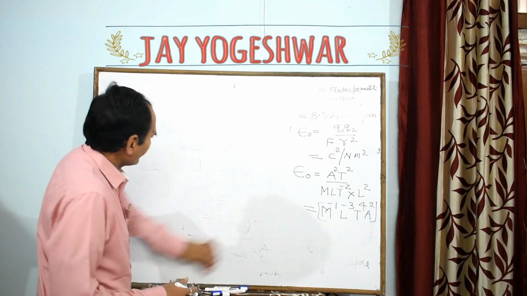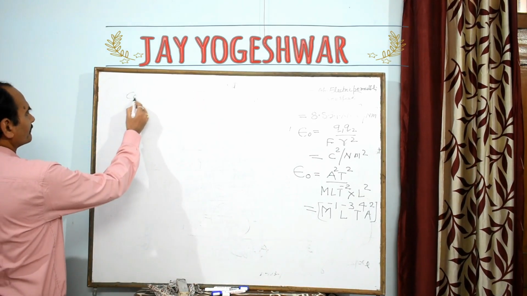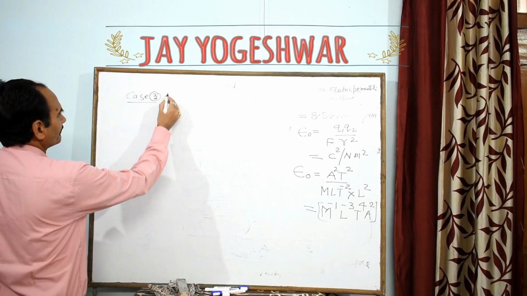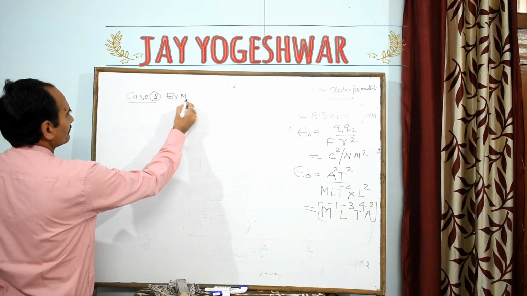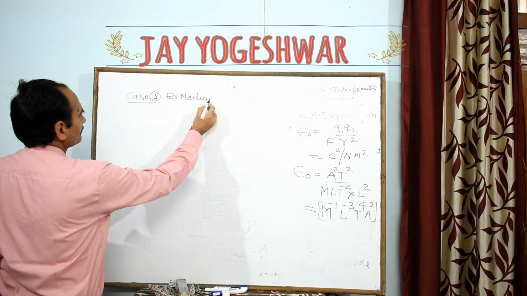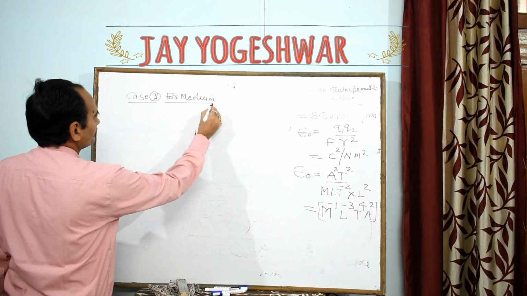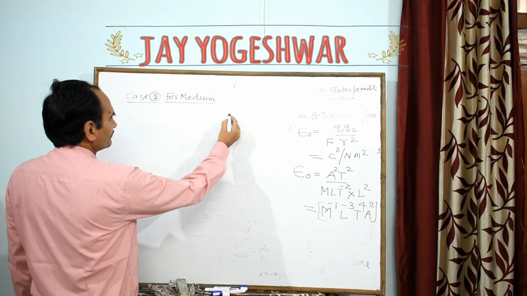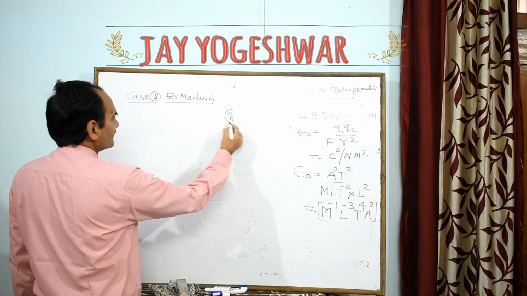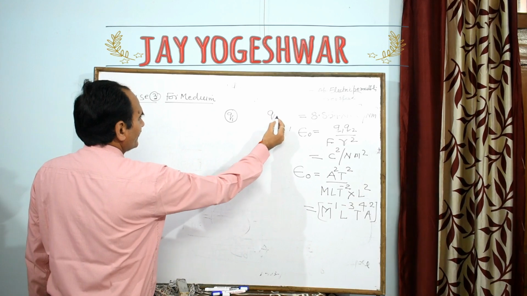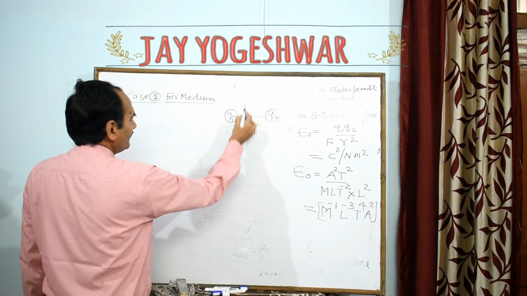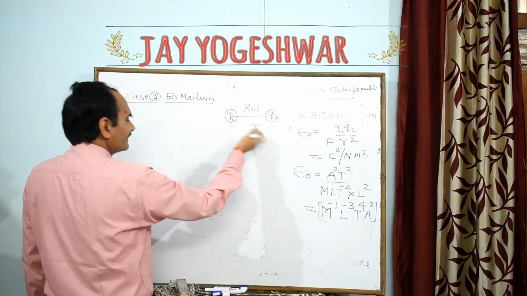Now the remaining case is the third. Case number three: for medium. If charges are placed in a medium, this one is charge Q1, this one is charge Q2, separated at a distance R, and kept in a medium like that.